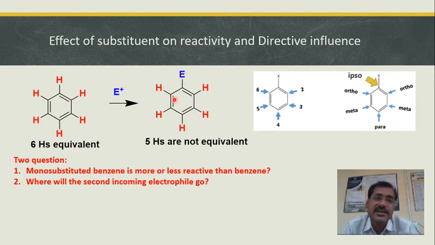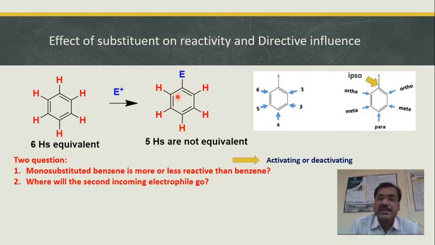If it is less reactive, it means this substituent E has decreased the reactivity of the benzene ring. And we are trying to explain what are activating and deactivating groups. And the second question is where will the second incoming electrophile go? Whether it will go to ortho-para or meta. So you are going to understand the concept of ortho-para or meta directing group.